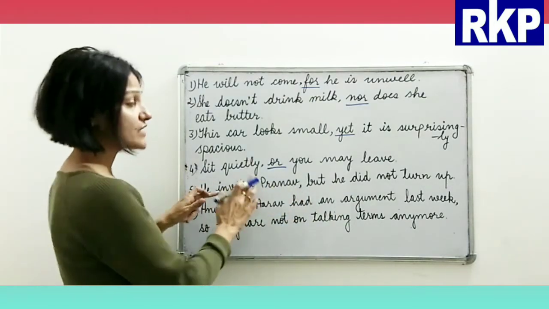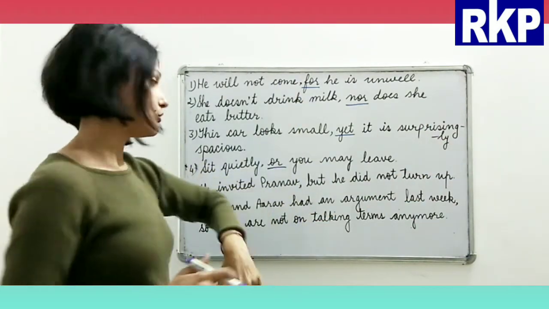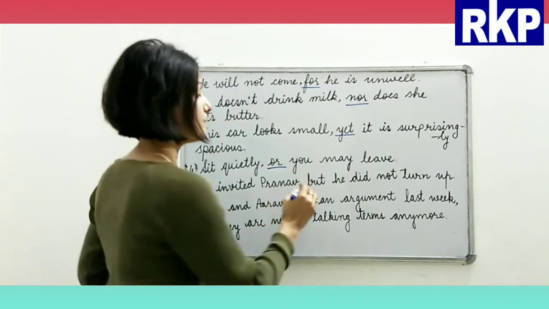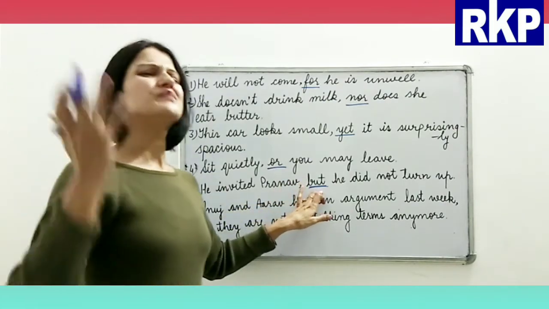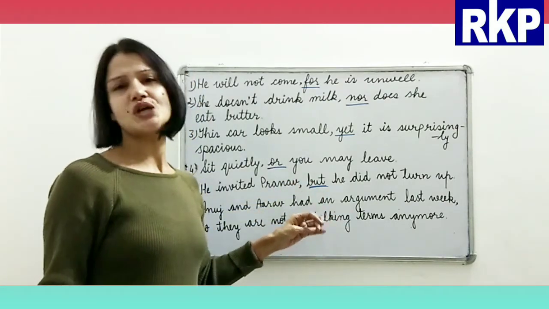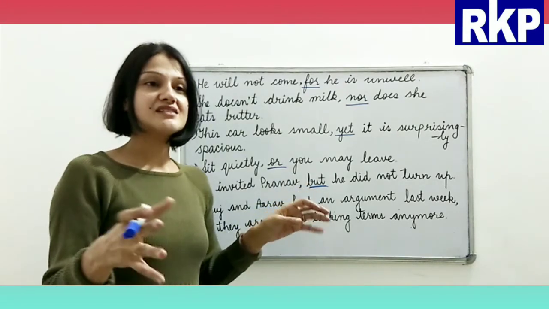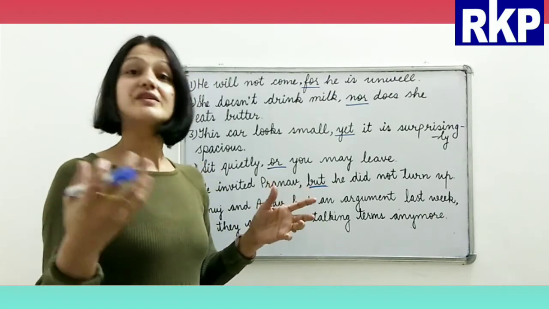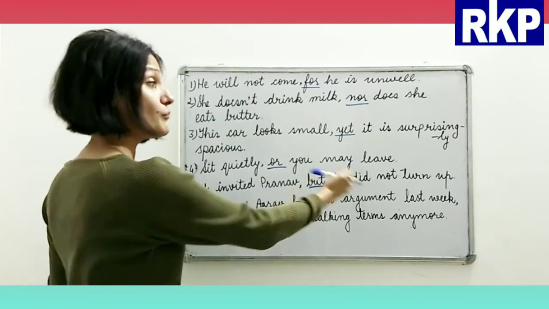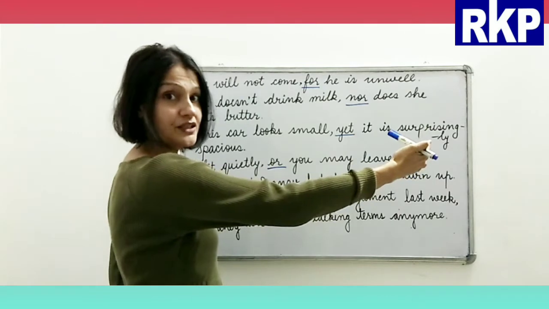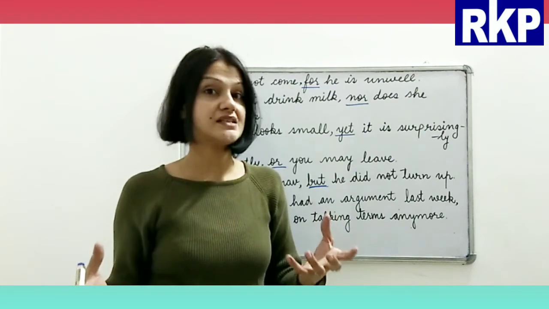So next is, he invited Pranav but he did not turn up. Now, but is the conjunction, right? Of course, this is a quite frequently used conjunction. But is used when there is an unexpected result, or we can also say when there is contrast in the situation.